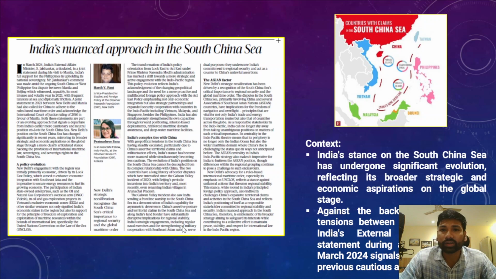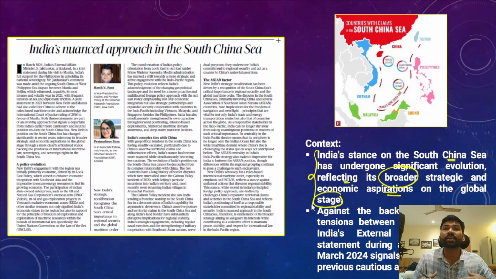Now understand the context of this particular editorial. India's stance on the South China Sea has undergone a significant evolution that has been reflecting the broader strategic and economic aspirations on the global stage. Okay, so India's recent stance on South China Sea has been reflecting India's broader strategic and economic aspirations on the global stage. And this has taken place especially in the backdrop of rising tensions between Manila and Beijing.